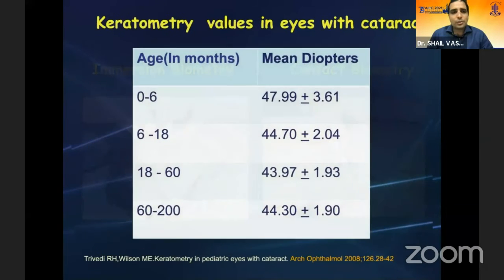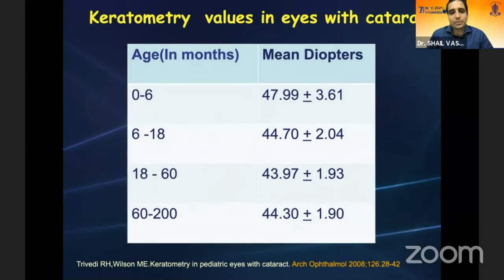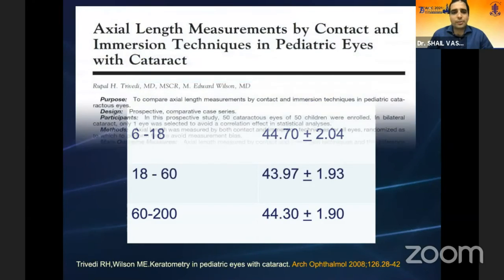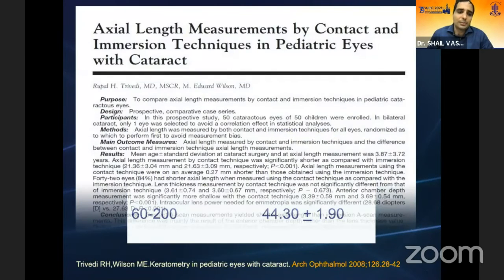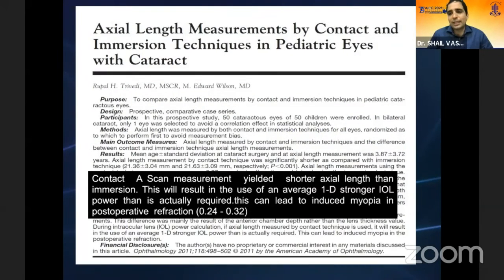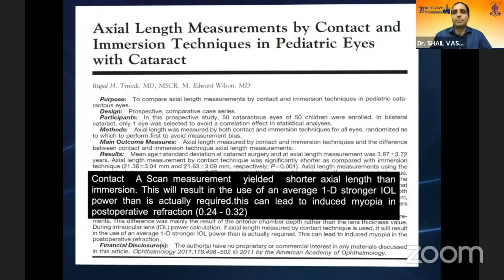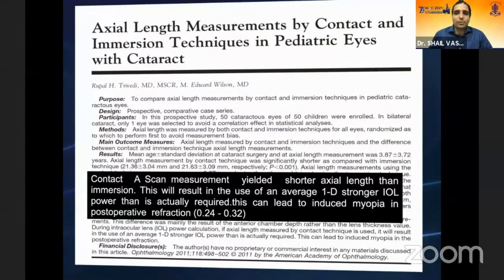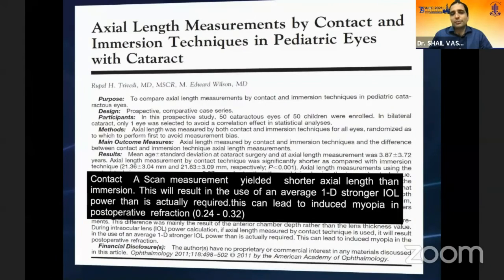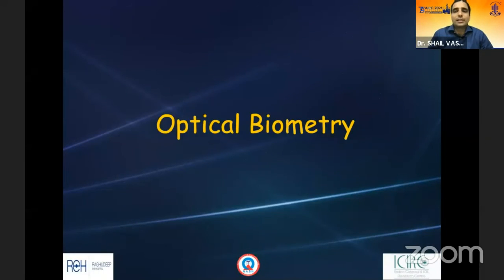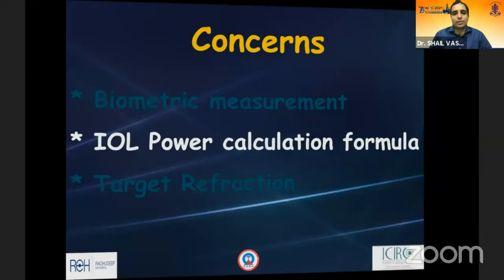There are certain individuals who feel that if you do not get a good reading, you can use standard values. However, although this article has been published almost 15 years back, we would recommend to stay away from using standard values. It's been shown quite comprehensively that contact scan, like in adults, is not as accurate even in pediatric eyes compared to immersion, and therefore immersion should be preferred. Optical biometry, of course, is limited to older children, more than 5, 6, 7 years of age, who will sit on the optical biometer and allow good readings.